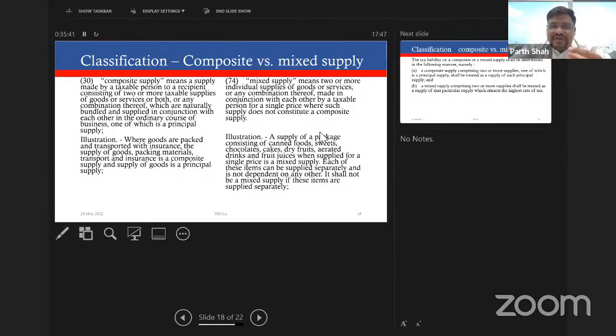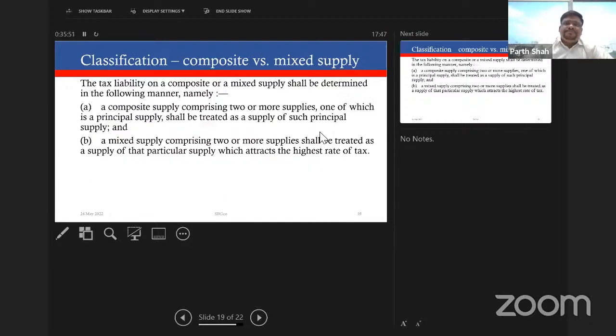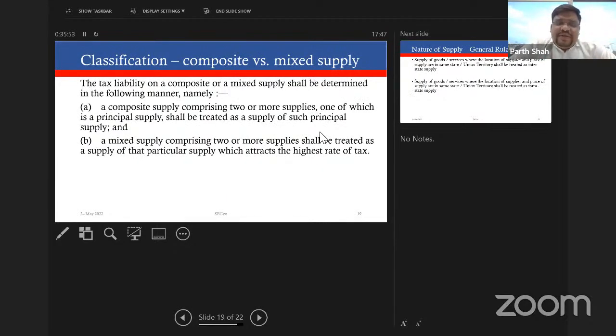I will again repeat, the provisions of classification will come into picture only when you have more than one goods or services being supplied under the same contract. Are we clear? So what is the tax liability? For composite supply, they have said that the principal supply shall be treated as the main supply. So when I have more than one supply in a contract, and it's a composite supply, the principal supply will be the main supply.